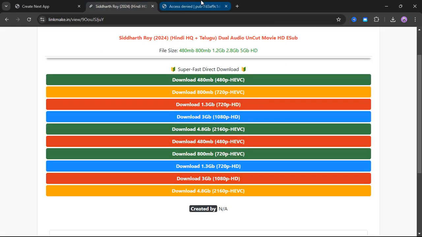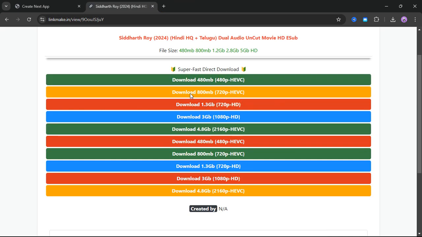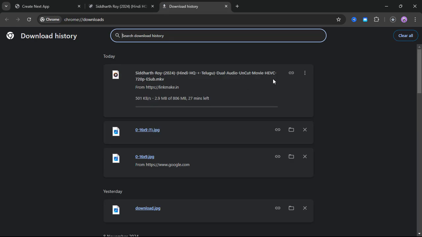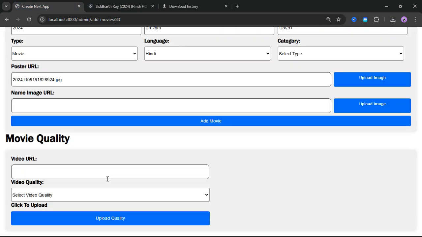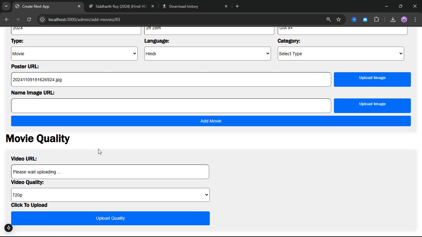Okay, it is saying access denied. Not an issue. So I will go with the 720p one. Let me upload the 720p one. It has started downloading my file. I will go here, copy the URL, and pause it. I will cancel it basically, and come here and paste the URL and say this is the 720p quality, and I will start uploading. Okay, so it has generated the URL and now it has started uploading to my S3 bucket.